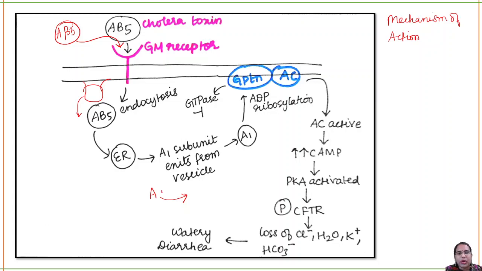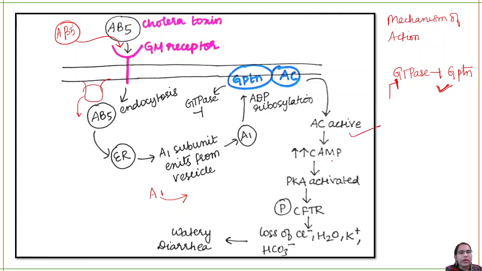Only the A1 subunit will come out and it will cause the G protein to be ADP ribosylated, which means it will add ADP ribose to your G protein. So what will happen is your G protein will not have GTPase activity. Why is GTPase required? GTPase inhibits the G protein function. Now if you are inhibiting this GTPase, the G protein will always be active. So if the G protein is always active, then your adenylate cyclase will always be active.